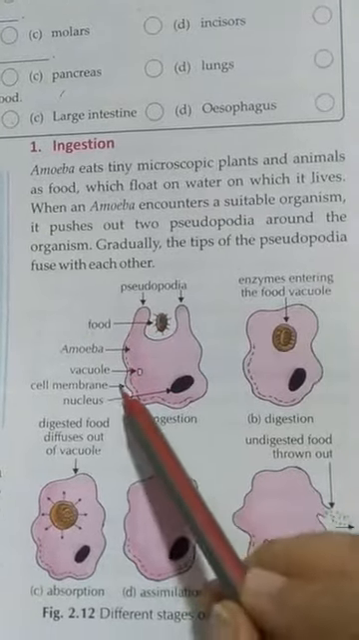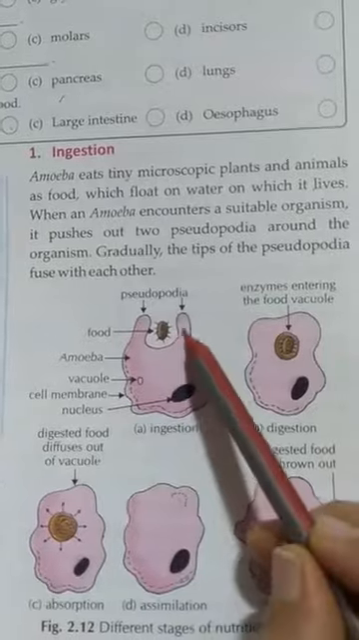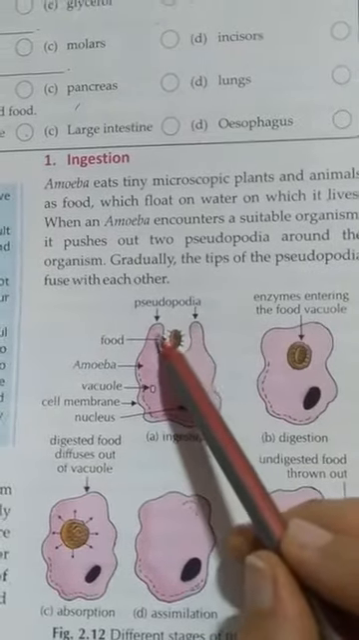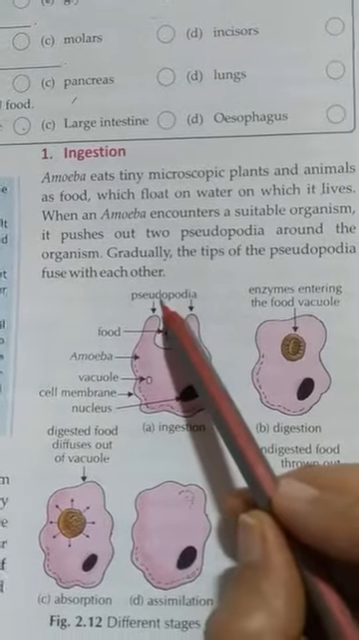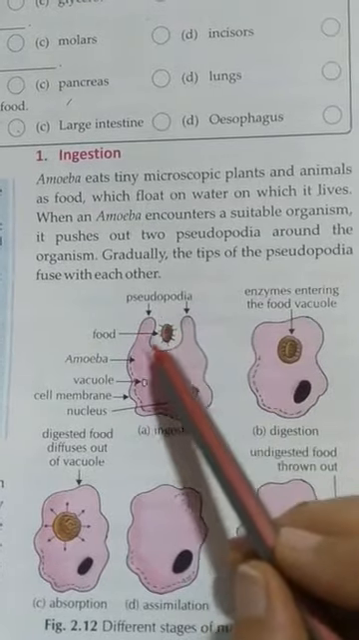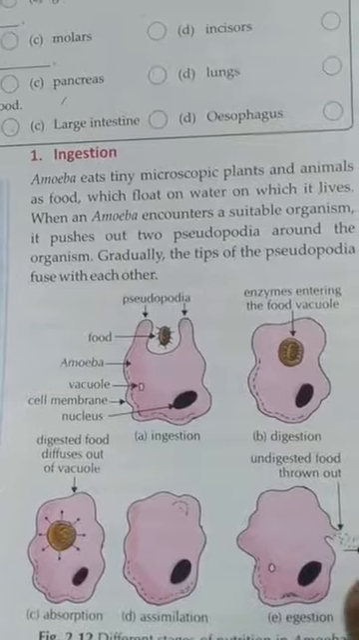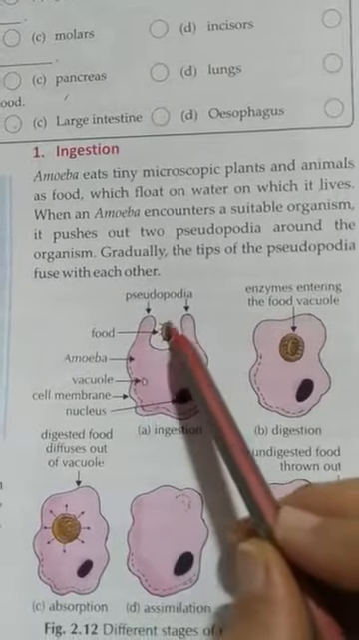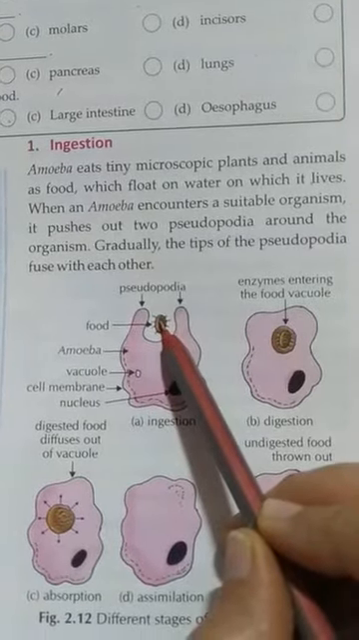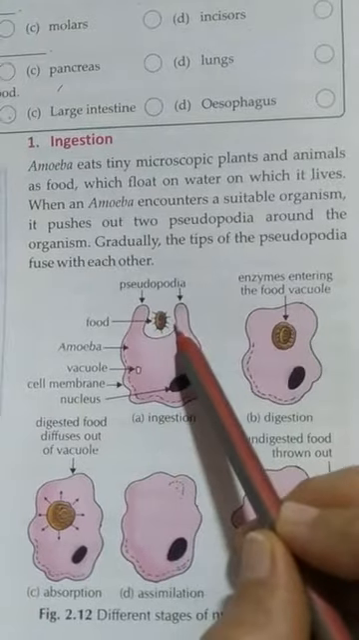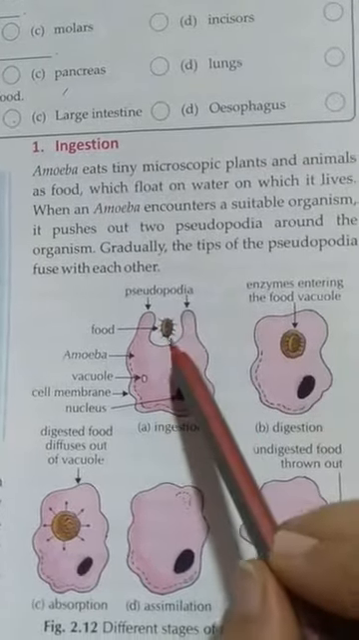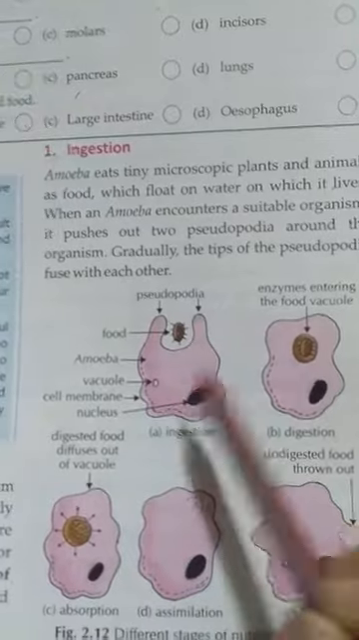The outer cell membrane means the outer covering of this amoeba and its food. Now this finger-like structure is known as the pseudopodia. With this finger-like structure, food is captured by the amoeba. As food comes near the amoeba, its finger-like structure comes out and catches the food toward the inside.